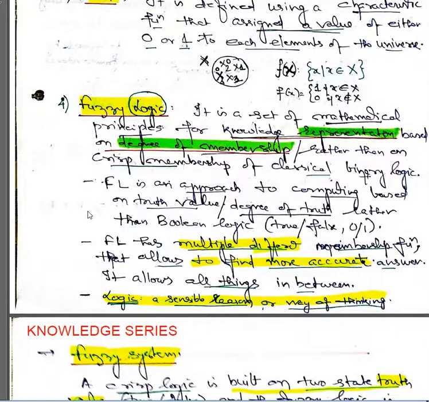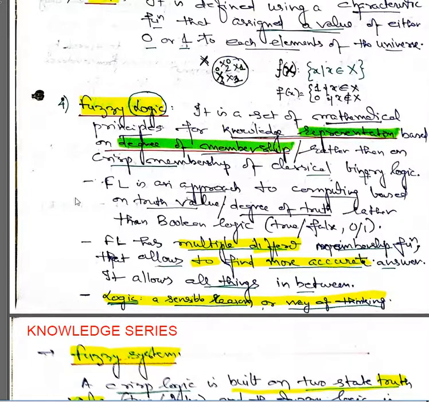So this statement is an imprecise statement, because it lacks exactness and accuracy of expression and has indistinct characters. That is the vagueness we term, rather than the crisp forms. So fuzzy logic is an approach to computing based on the truth value or degree of truth, rather than on Boolean logic, true or false. We apply that approach based on the degree of truth to represent the logical conditions.